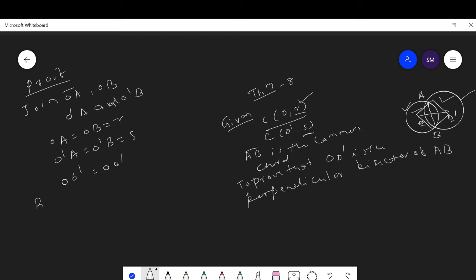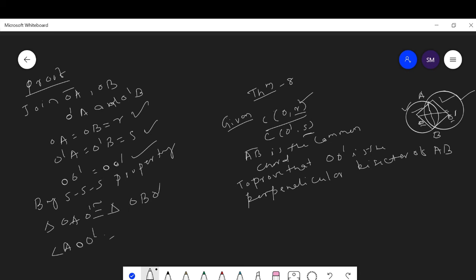Then by SSS side property, these two triangles, the triangle OAO' is congruent with the triangle OBO'. Triangle OAO' is congruent with triangle OBO'. Then, which implies that